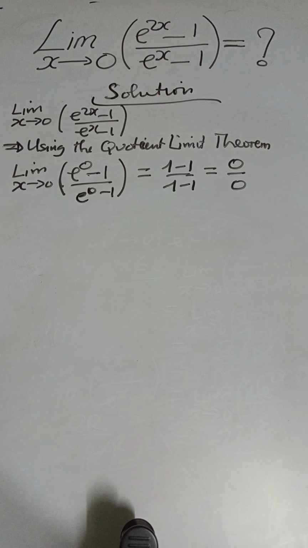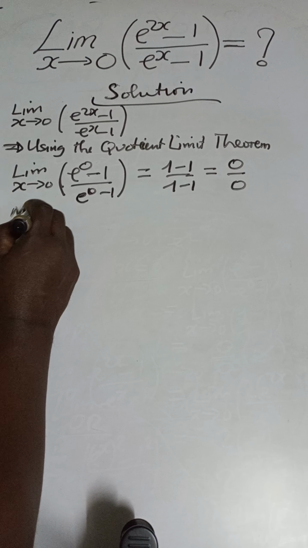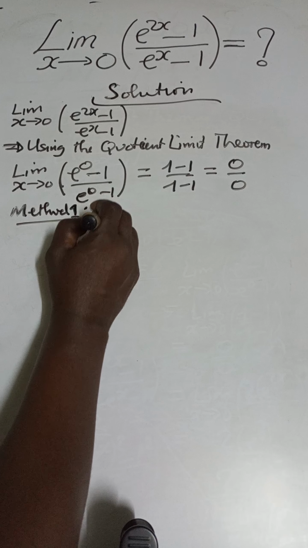So finally, therefore, we have now to resort to other methods. Other methods could include algebraic simplification, or the L'Hopital's rule. All right, we're going to demonstrate the two methods to see. Now, let's start with the L'Hopital's rule. Method 1, L'Hopital's rule.